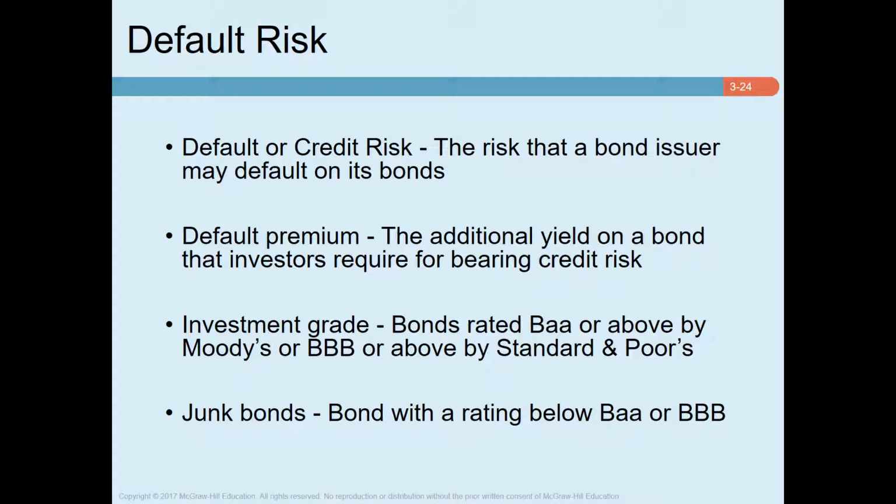So default risk or credit risk is a risk that the bond issuer might fail to pay the promised interest and principal on time. That's why when an investor invests in a bond that has a higher default risk, the investor must want a higher return for that, which is called default premium. That means the additional return an investor wants for an additional default risk is called default premium.